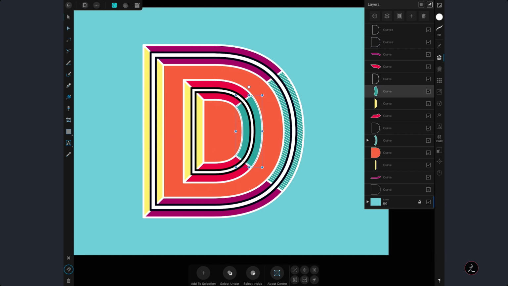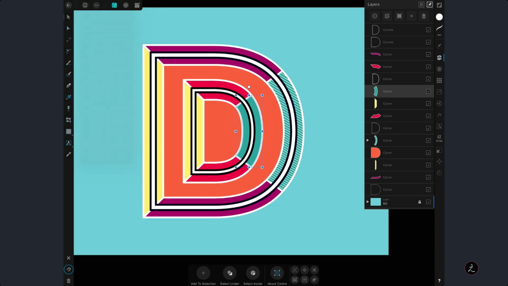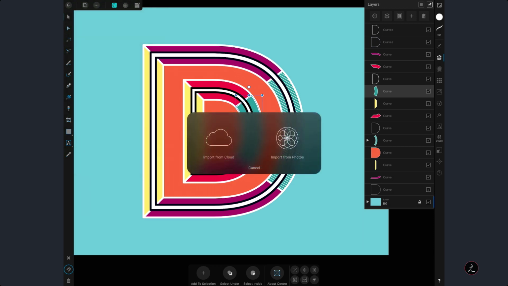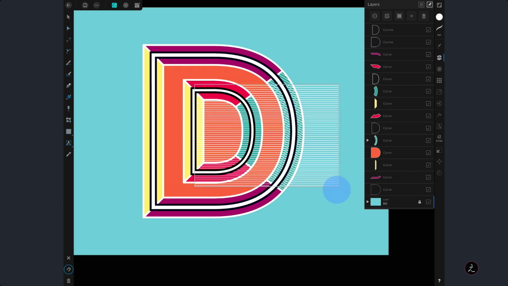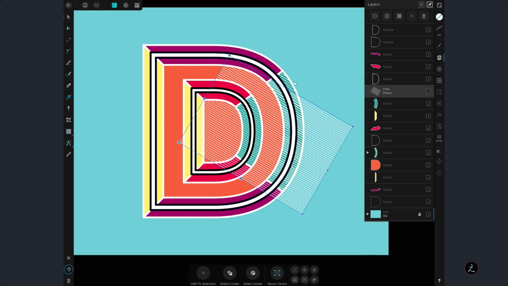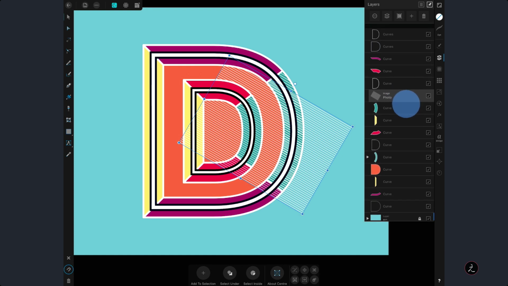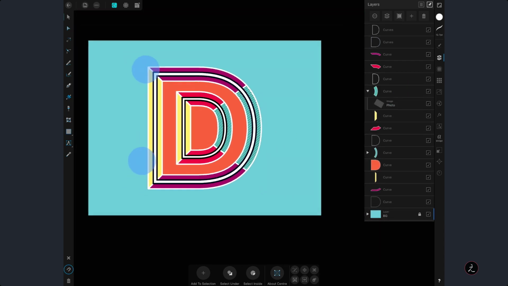So I'm going to target this. Back on the document menu, tap on place image. I'm going to bring the same photo from the library. I'm just going to tap and drag this again. Rotate it. Okay. And then let's go ahead and clip this inside the curve. So tap and hold and just bring it in the middle of it. Like so. Okay. Things are looking pretty good.